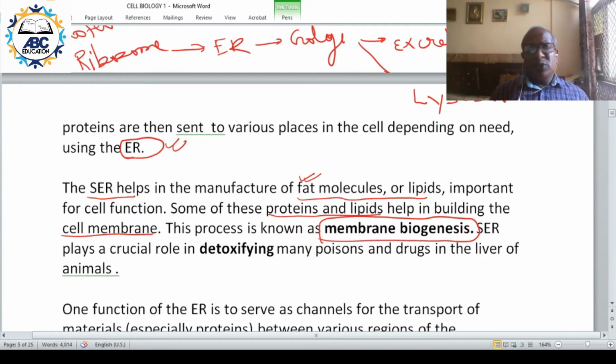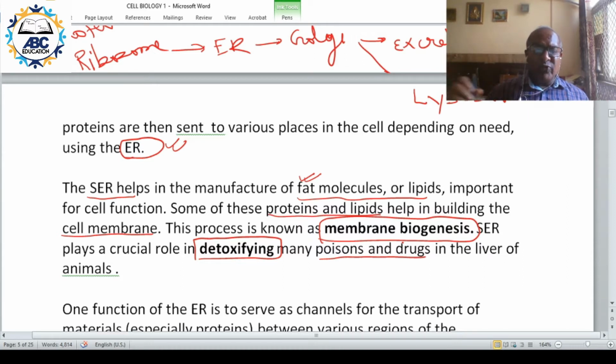Another thing, smooth endoplasmic reticulum plays a critical role in detoxification of many poisons, drugs or chemicals. The food we take or water we take may contain different types of chemicals.